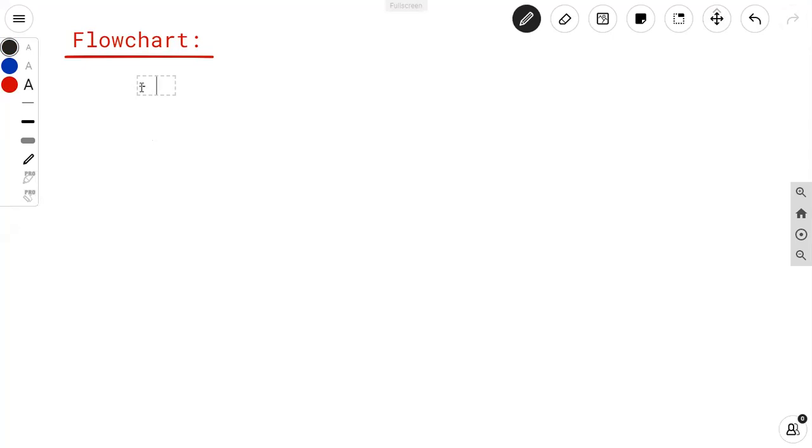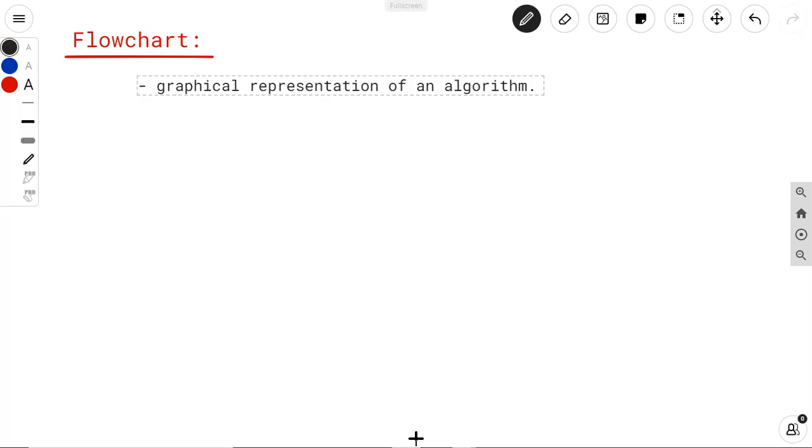So what is a flowchart? It is a graphical representation of an algorithm. The graphical representation of an algorithm is said to be a flowchart.